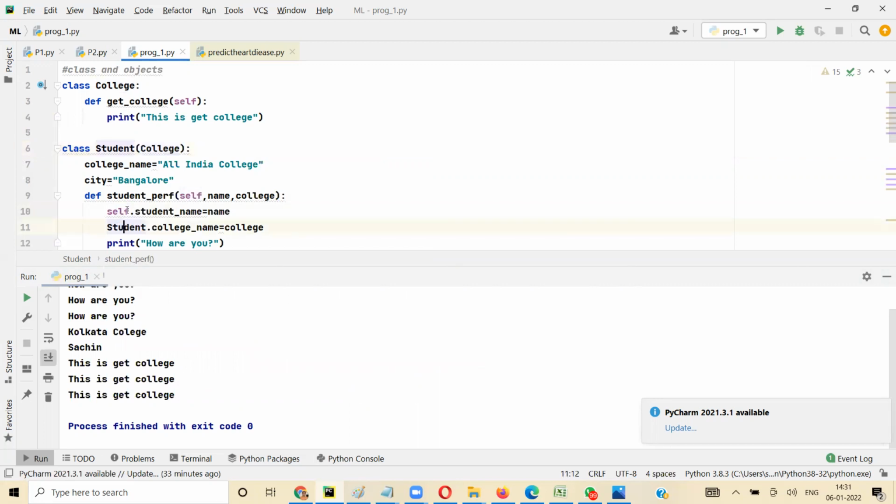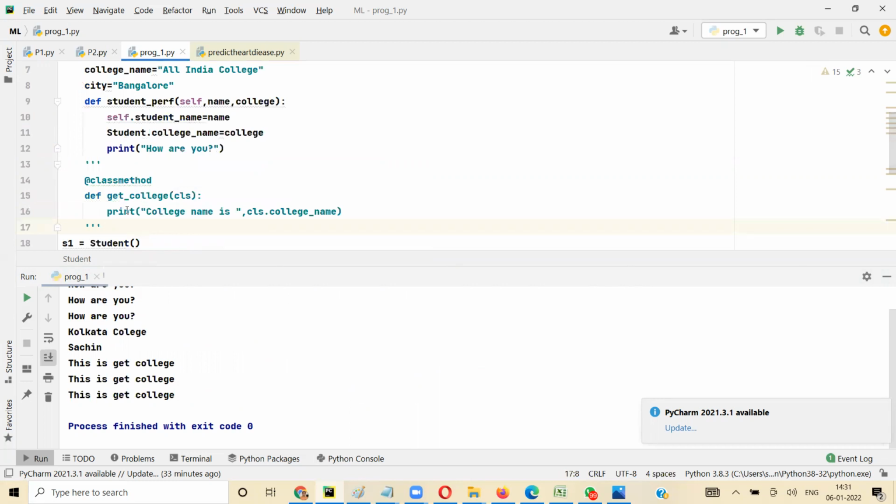Now if I give this a local one, you see it is not going to go to parent, it will have it because the class has its own member. When it has its own member, it will not go to the parent member. Okay, so this is the property of inheritance.